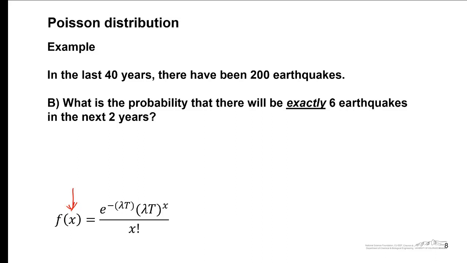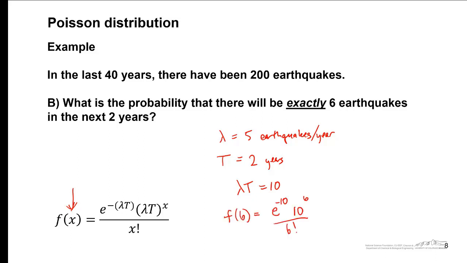To answer this, let's first look at our background rate. We calculated this as 5 earthquakes per year, or events per year, in the previous part of the question. Our time interval here is 2 years, so the mean, or lambda t, that goes into this function should be 10 events. A lot of times we leave off the earthquakes, and that implies that we have 10 events occurring in the next 2 years.